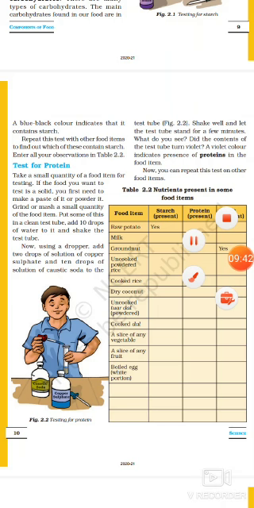Then we put 2-3 drops of iodine solution on it and observe the color of the food item. If the food changes to blue-black color, it indicates the presence of carbohydrates. So just remember this line: food plus iodine solution gives blue-black color, carbohydrates present.